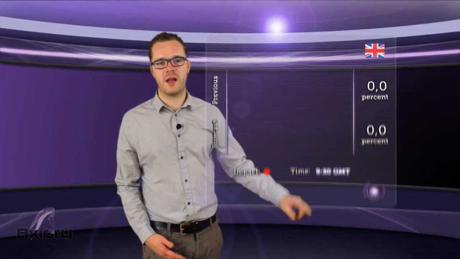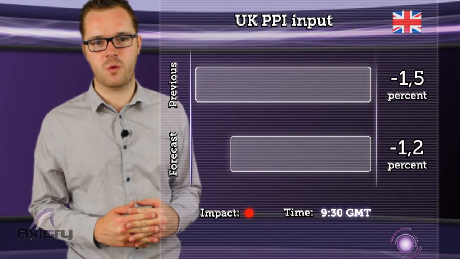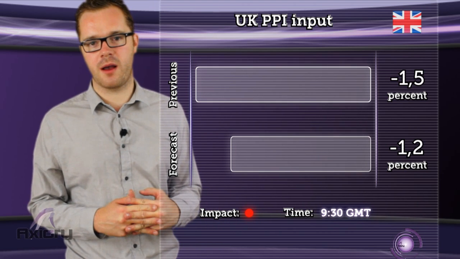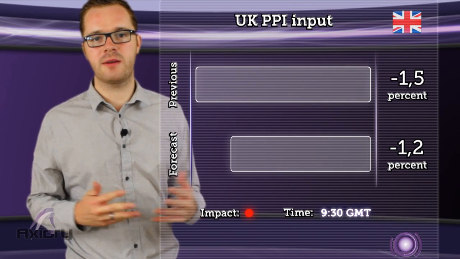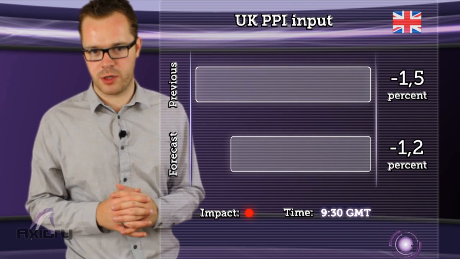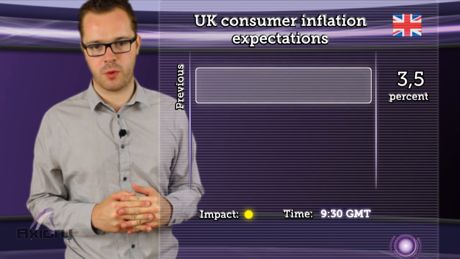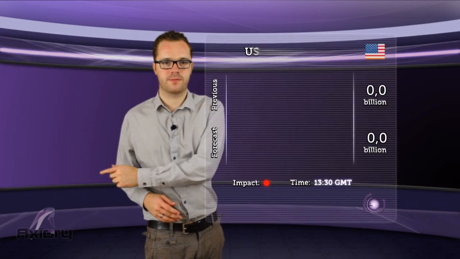Today we'll start with the monthly numbers about PPI input, which will be released at 9:30 AM GMT. In the previous month, PPI fell by 1.5% and now is expected to also decline, but only by 1.2%. Also, this will have a high impact on the sterling. Also at 9:30 AM GMT, Bank of England will publish statistics about consumer inflation expectations, which were at 3.5% in the previous report. Analysts are expecting high impact on the sterling.